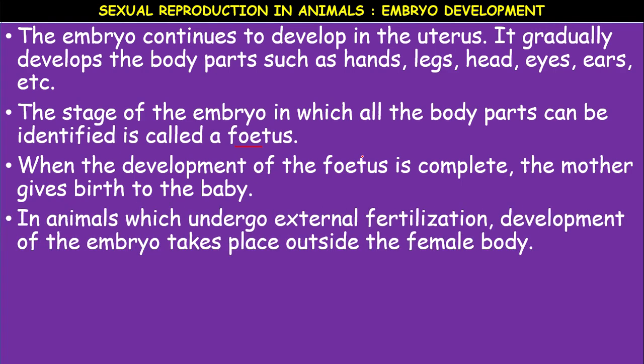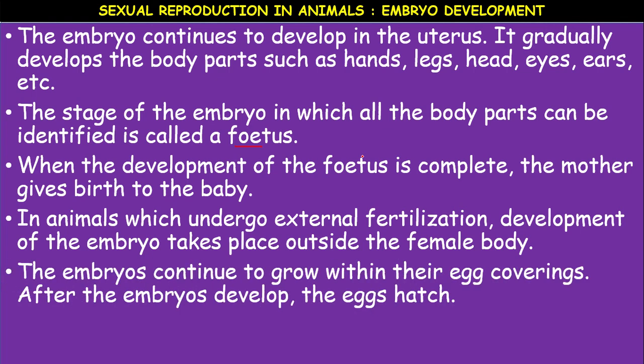In animals which undergo external fertilization, the development of the embryo also takes place outside the female body. It is called external development. In higher vertebrates, the development is internal. The embryos continue to grow within their eggs in external development, and after the embryo develops, the egg hatches. In lower vertebrates and lower organisms, we call it the incubation period. In higher ones, we say gestation period.